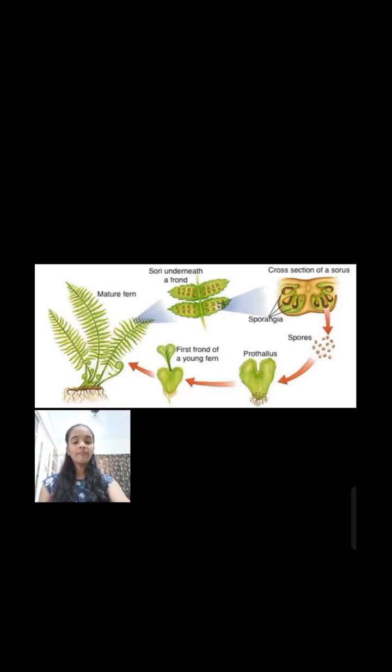Fusion of male and female gametes results in the formation of a zygote. A new fern plant arises from the zygote. Hence, spore formation is only a part of a complete life cycle in plants such as ferns and mosses. Other lower organisms such as Rhizopus and Penicillium also reproduce directly by spore formation.